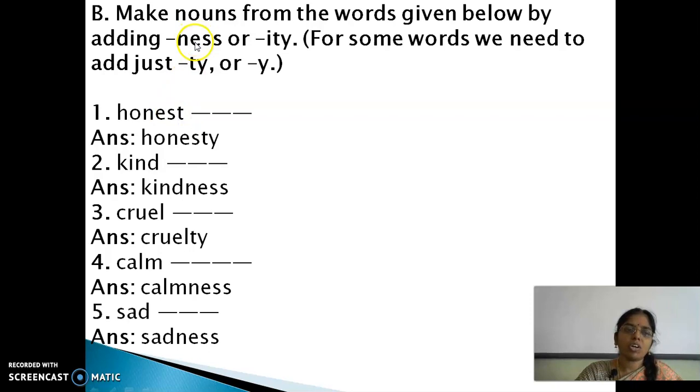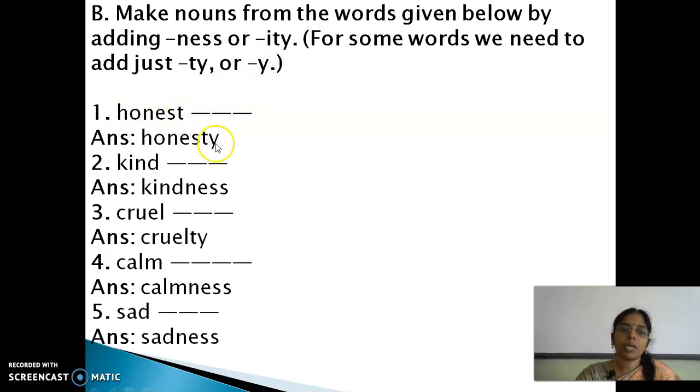Here, honest. Honestness will not come. Honest plus ity, honestity, no. Honesty, yes, but here T is already there, so T-T-Y will not come. H-O-N-E-S-T-T-Y will not come, so only Y has to be added: honesty.